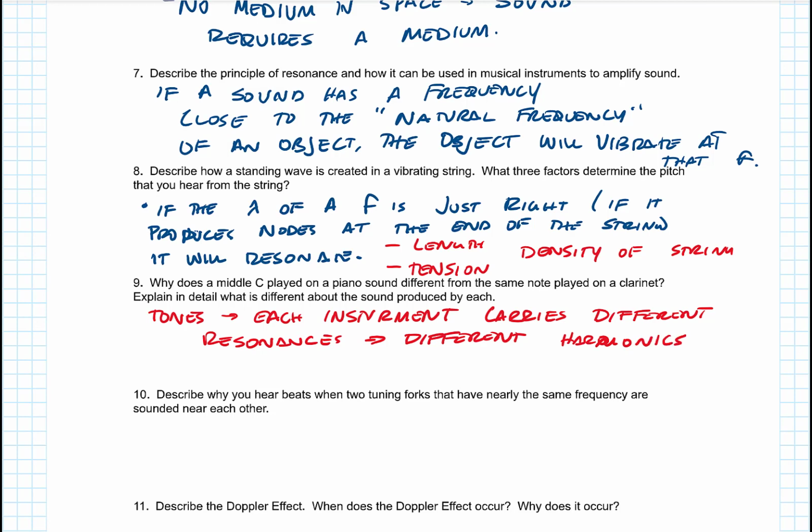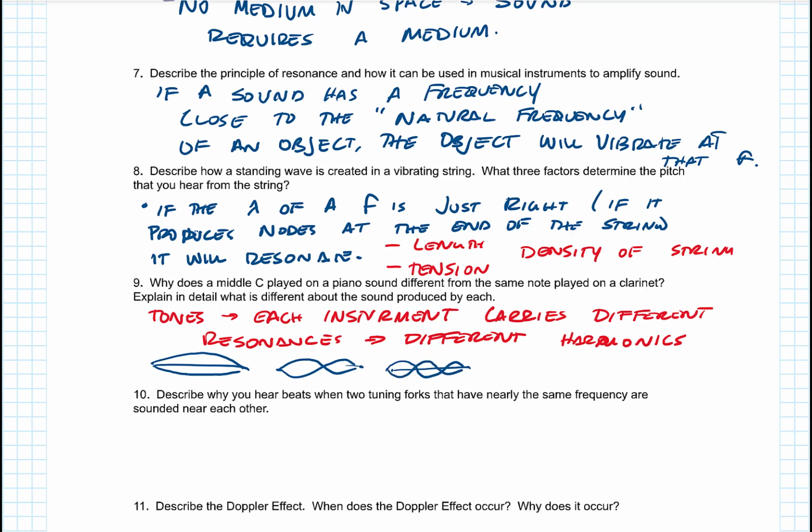So while the piano plays a C, that string is going to vibrate at different frequencies. You don't just get one vibration on a piano string. This would be the main vibration that you get, but you also get, for the same length, different orders of standing waves that give you different pitches.